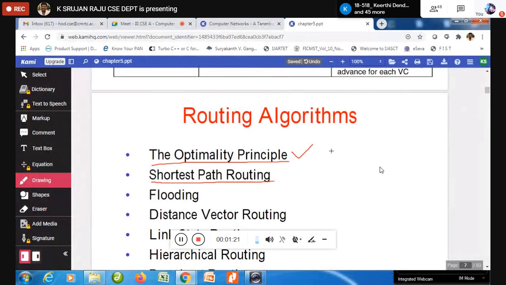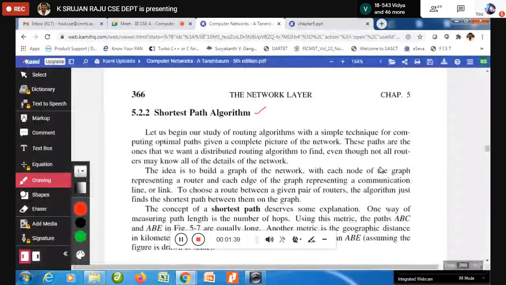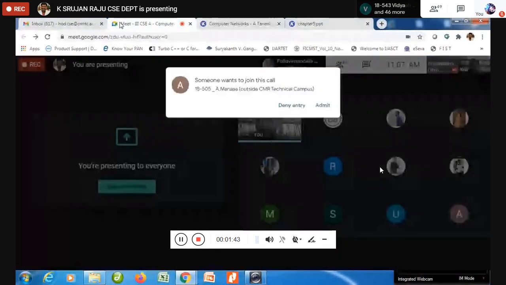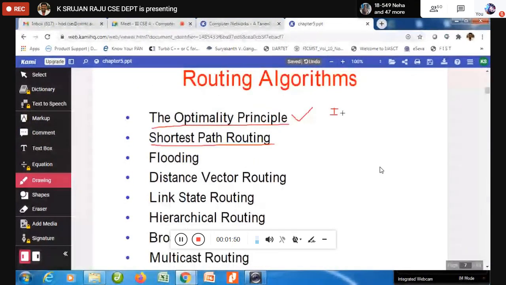And then we have discussed the optimality principle. I hope everybody has understood. When you are going to send some information from I to K, and there exists a better route, which is via J. So whenever you want to send from I to K, there exists a better route from J to K, from I.